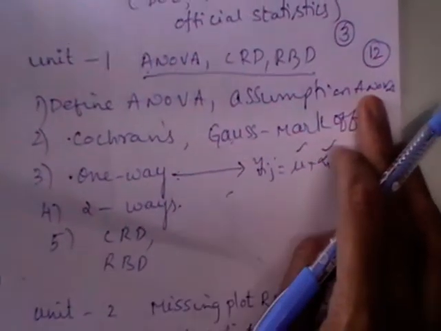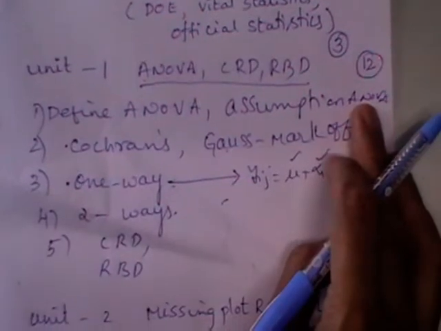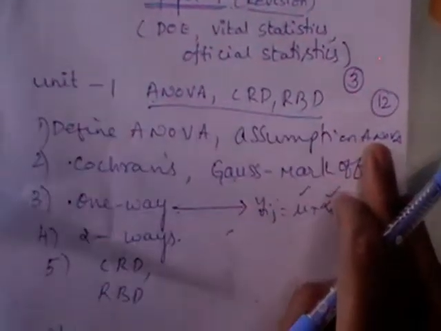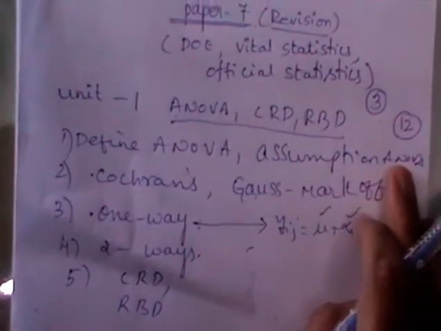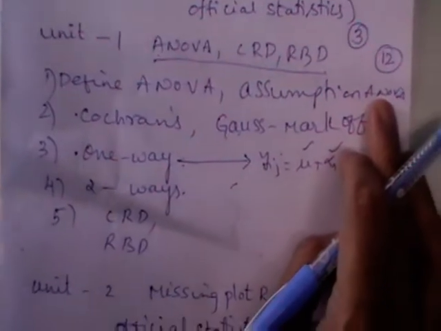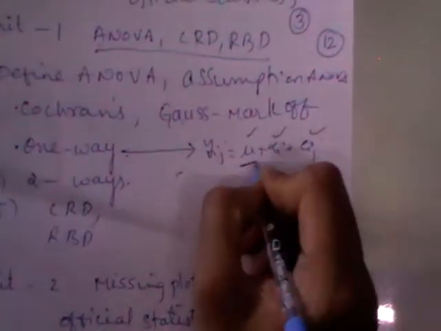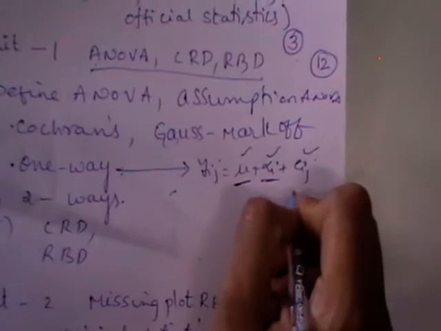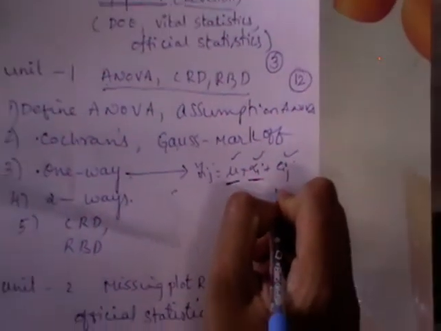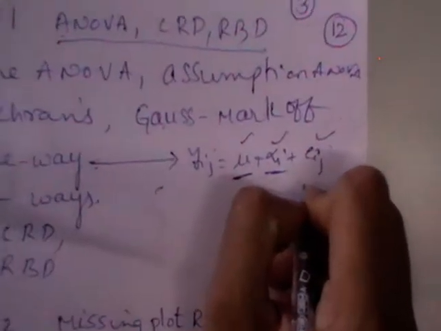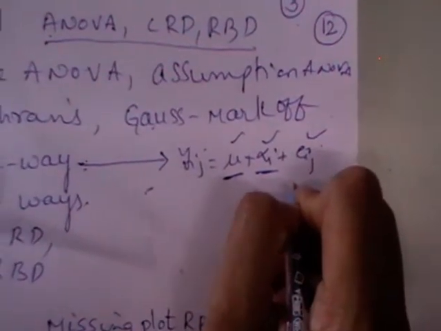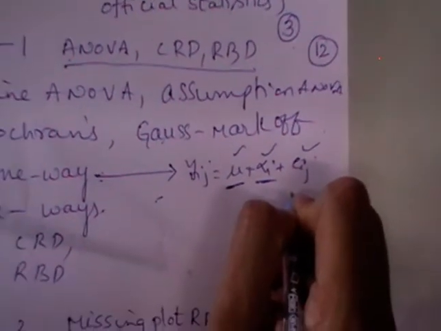Then in the subsequent steps, you have estimation of parameters by least squares estimator. You are going to estimate mu and alpha i. After estimating, partition of sum of squares is the second side heading. After that, expectation of sum of squares.